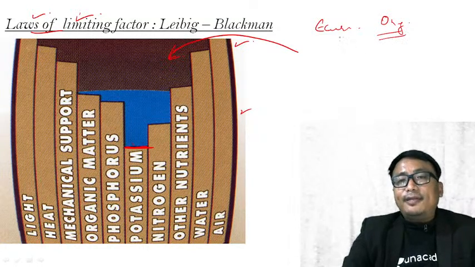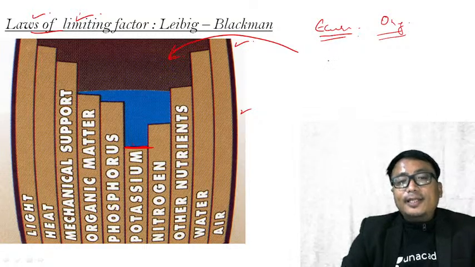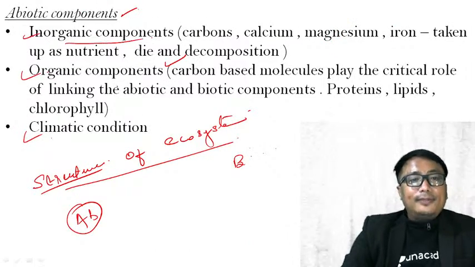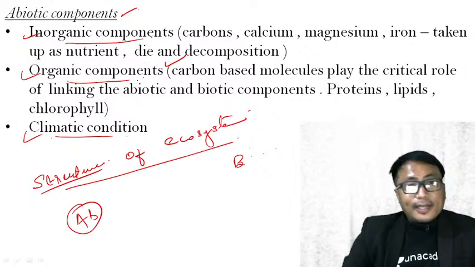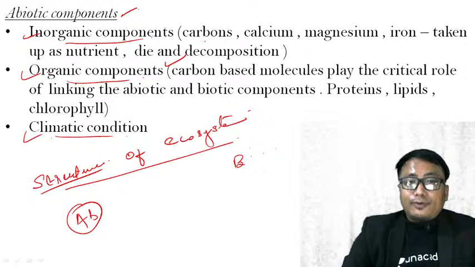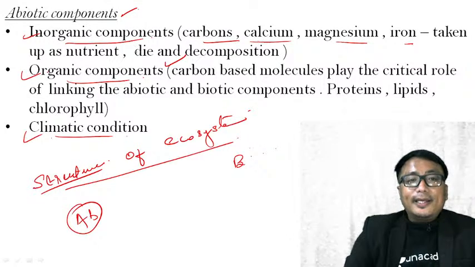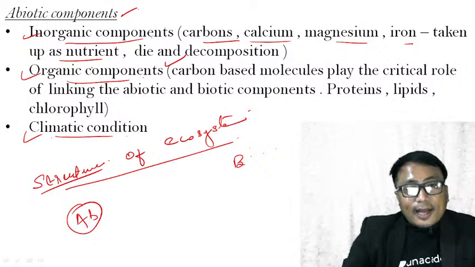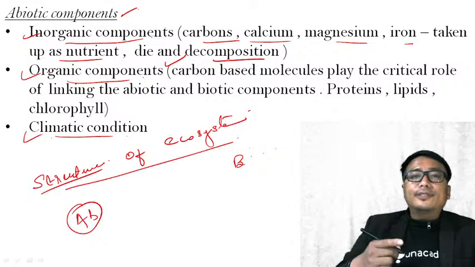for any organism, or for that matter any kind of activity in the ecosystem, it requires certain type of inorganic component, organic component, and also climatic factor. The inorganic component refers to carbon, calcium, magnesium, iron, taken up as a nutrient by organisms, and when they die and decompose, it is returned again to the ecosystem.